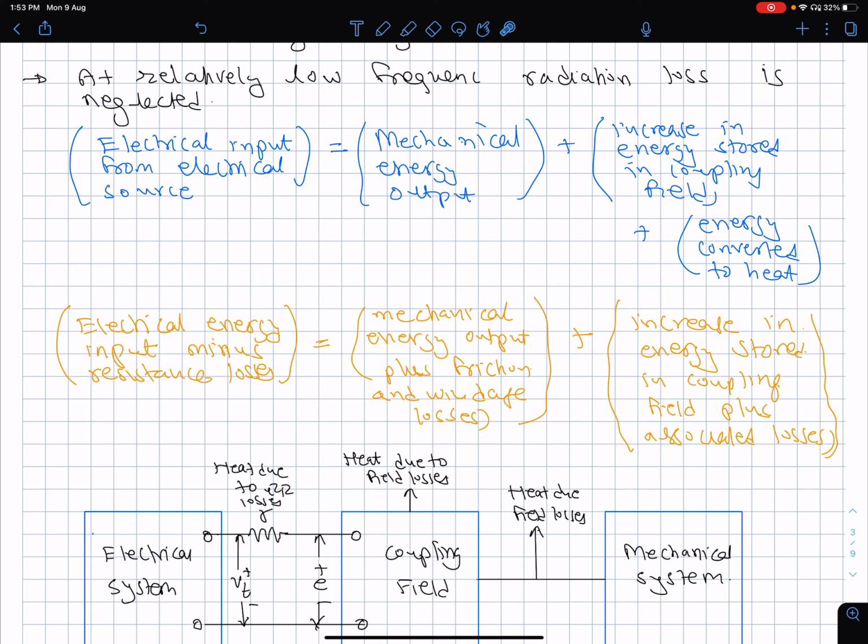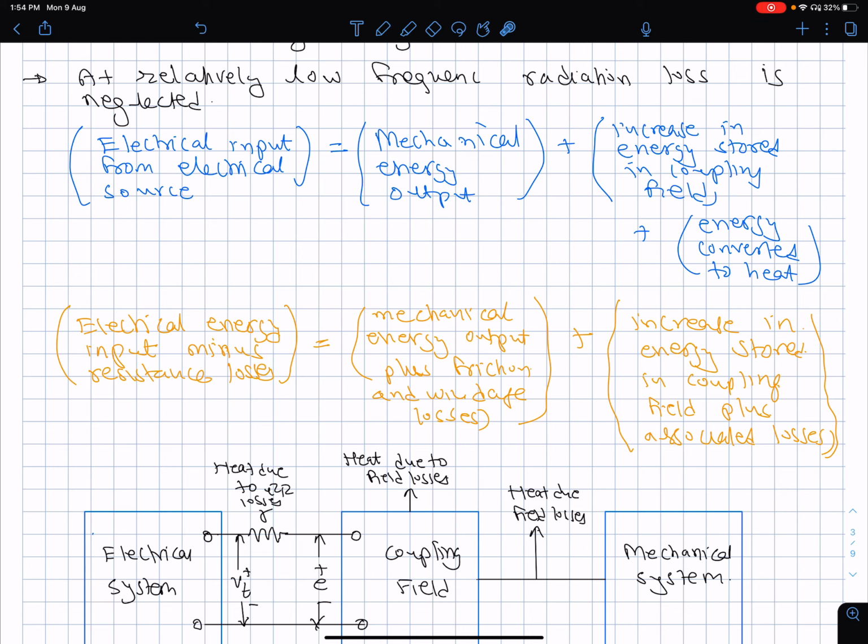So then the electrical energy input minus the resistance losses is going to be equal to the mechanical energy output plus friction and windage losses. And if this is not equal to this, due to the law of conservation of energy, then where is the remaining thing gone? It's gone in the increase in energy stored in the coupling field, which is the magnetic field.